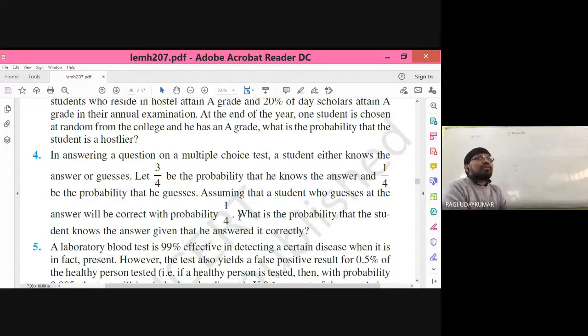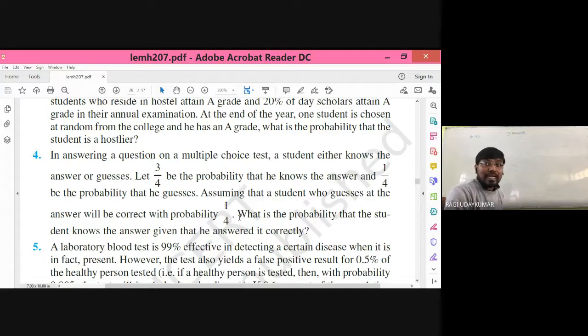So 3 by 4 is the probability that he knows the answer. It is already given, so the probability of E1 is 3 by 4. And 1 by 4 is the probability that he guesses the answer, so the probability of E2 is equal to 1 by 4. Assuming that a student who guesses the answer will have the correct answer with probability 1 by 4. So only in this situation, the guessing probability is 1 by 4.